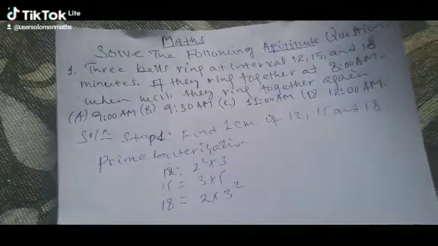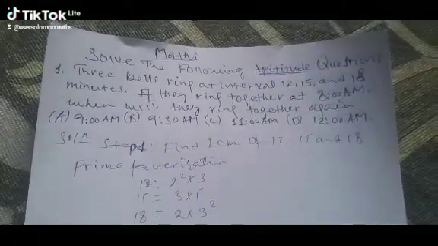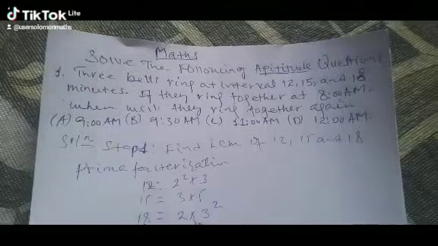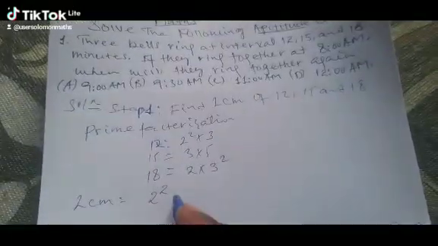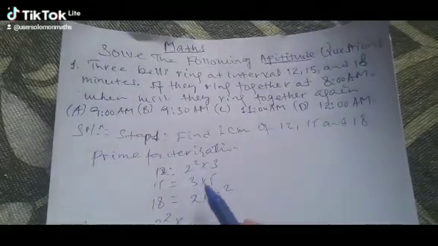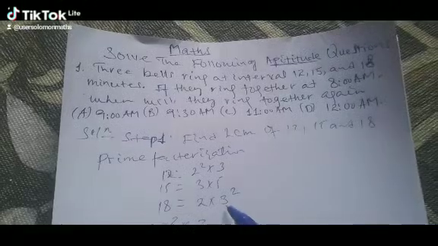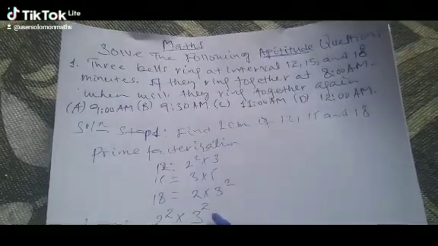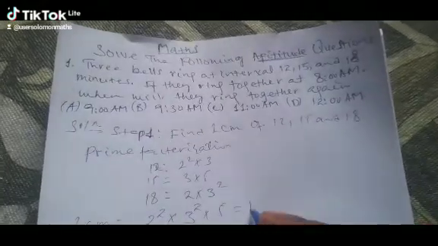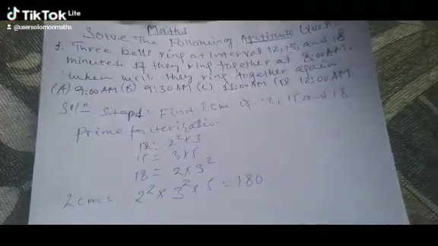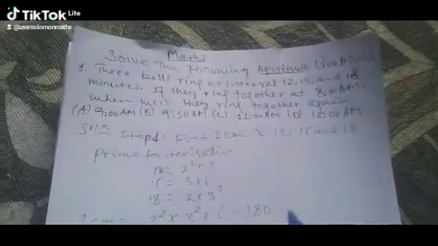Therefore, how do you find the LCM? We can take the highest power. So, look, 2 raised to 2 is the highest power. Then the product, again, 3 is the highest power. 3 squared is the highest power, times what is left? Times 5. So this number is equal to 180. So what does it mean? The bells will ring together every 180 minutes.